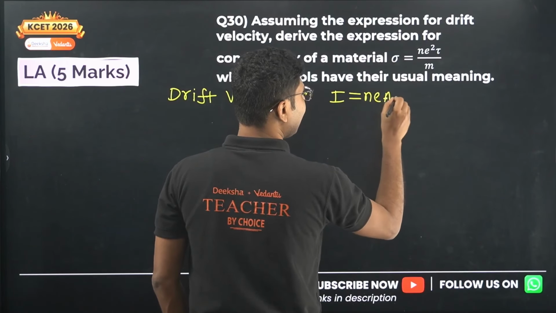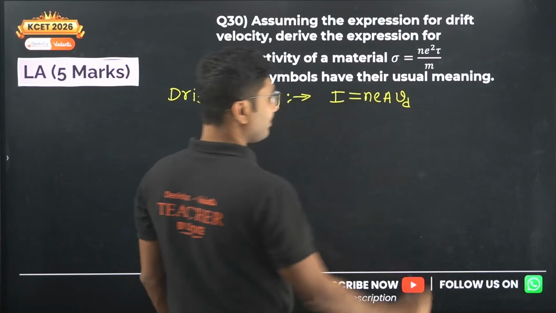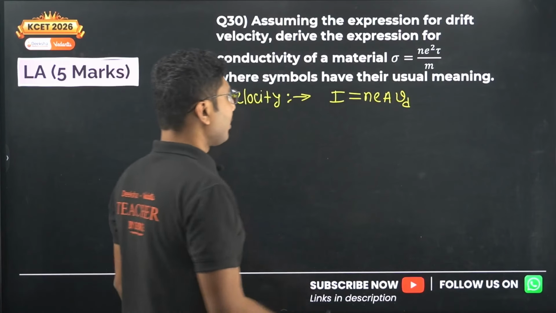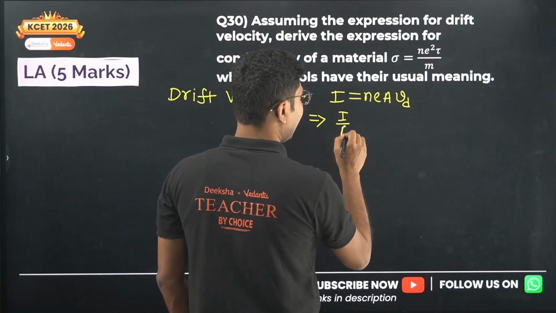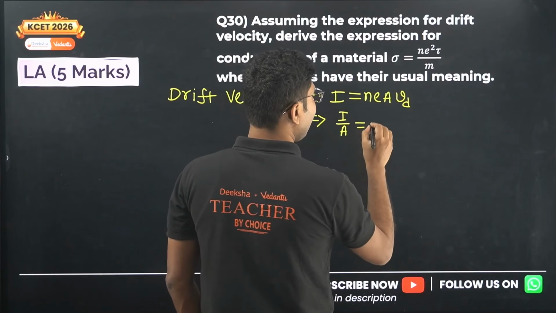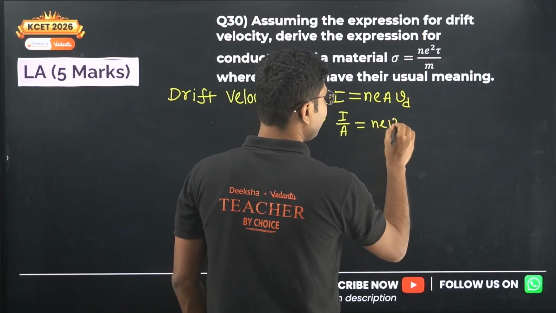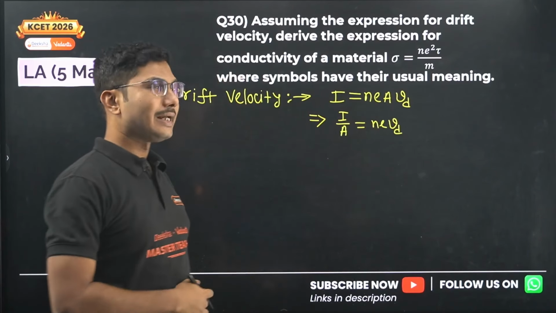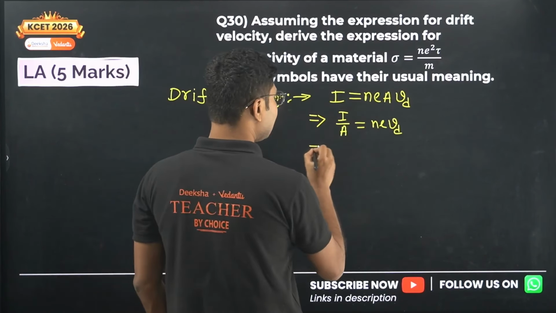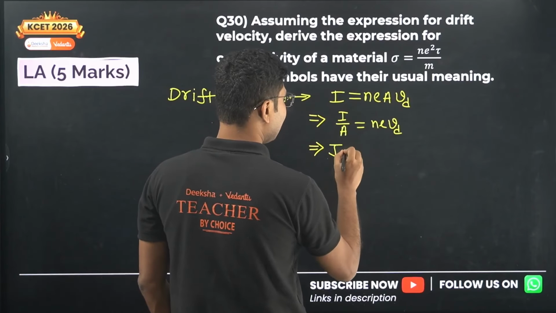I upon A equals nevd, the simplest equation. We have taken this A on this side. Now what is I by A? I by A is called current density. So current density is nevd.